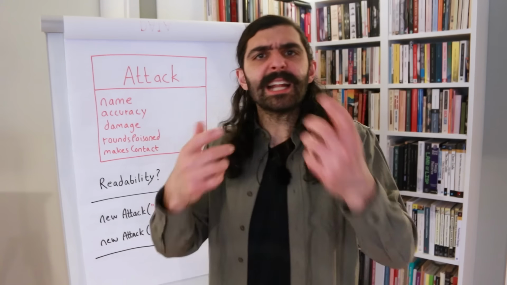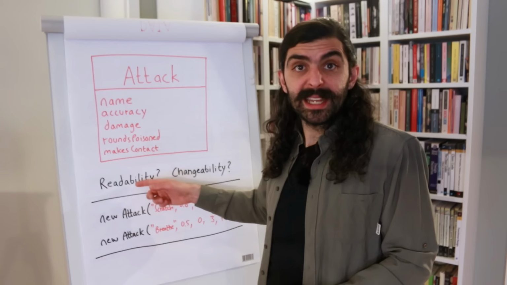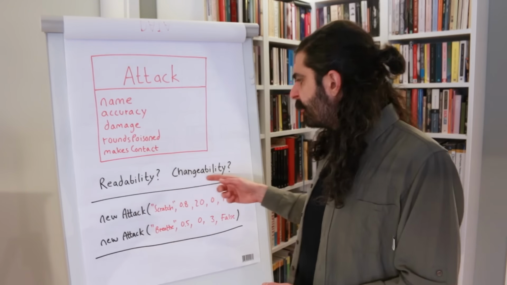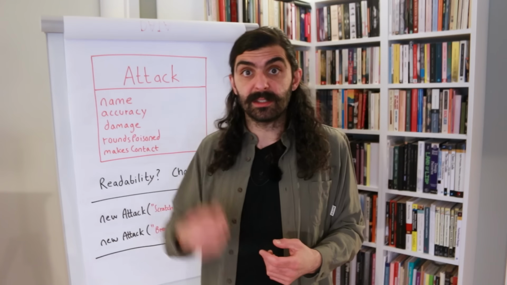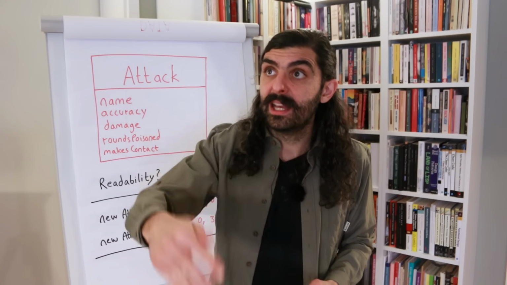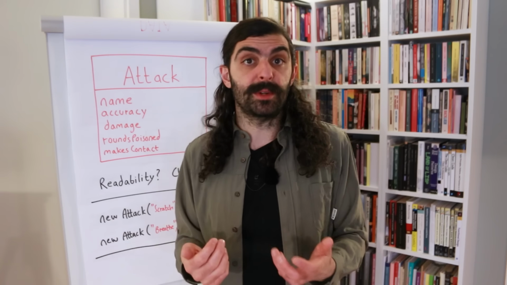Naturally, that also affects changeability. If it's difficult to read, to navigate, then it's difficult to make changes, especially without accidentally introducing bugs. We have this super long class, and trying to find the right place for making the change becomes a challenge. And if we're accidentally making the change in the wrong place because we have incorrect assumptions about what's going on, then we might accidentally introduce errors without realizing that we're introducing errors.